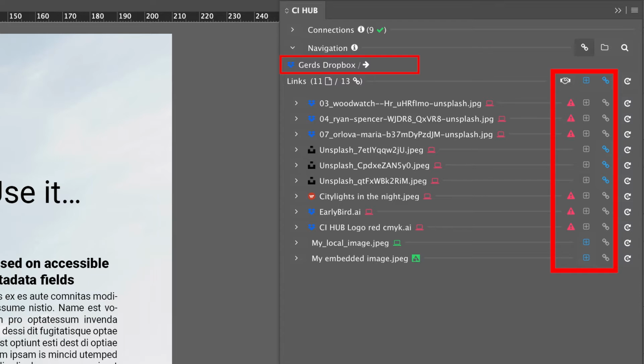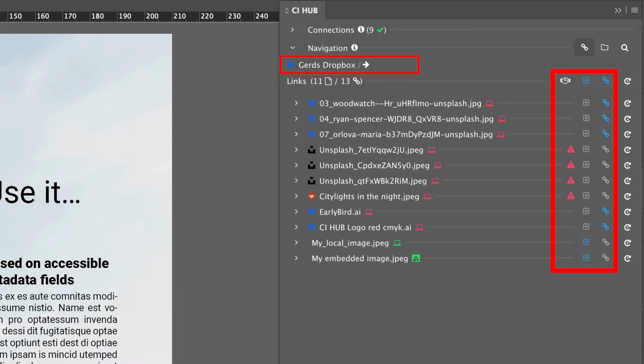This is Unsplash as source system. This is Dropbox as source system. And I will repeat it. Unsplash, Dropbox.